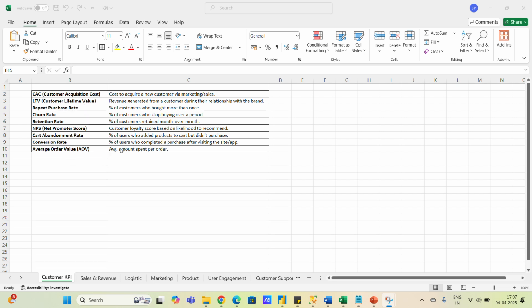Conversion rate means the percentage of users who completed a purchase after visiting the site or app. For example, I have sent a link of an app to my friends, right? Say there's a gaming app, a betting app, which is Dream 11, right? As you know that IPL is going on, and so many people are playing that game Dream 11, right?